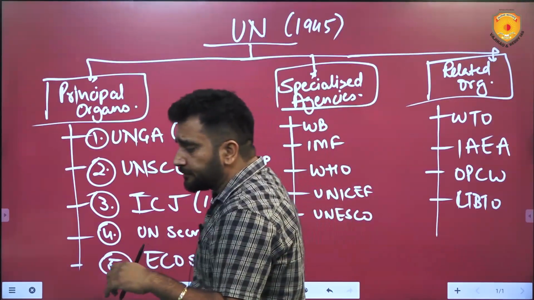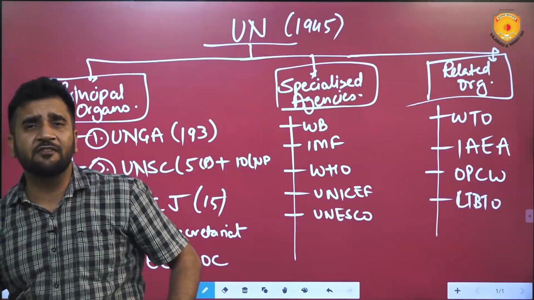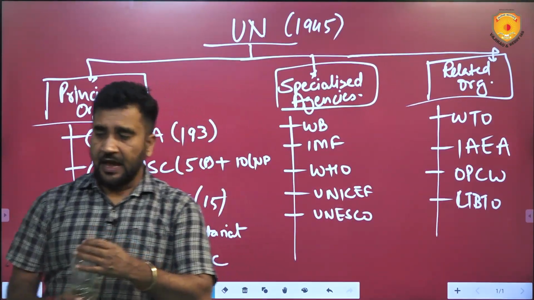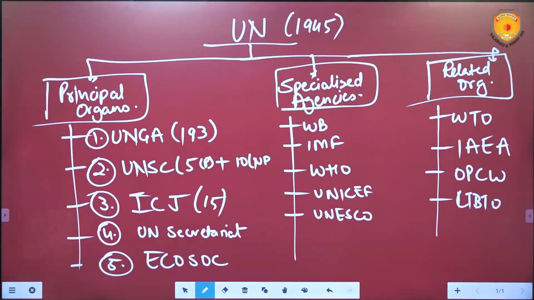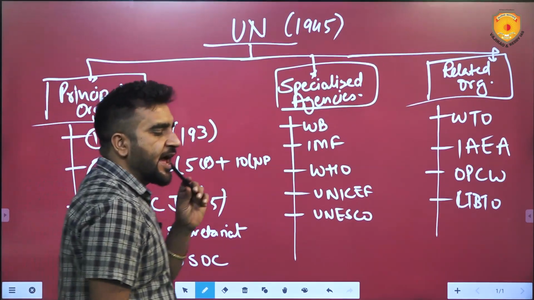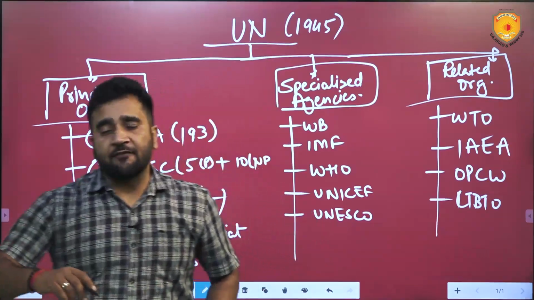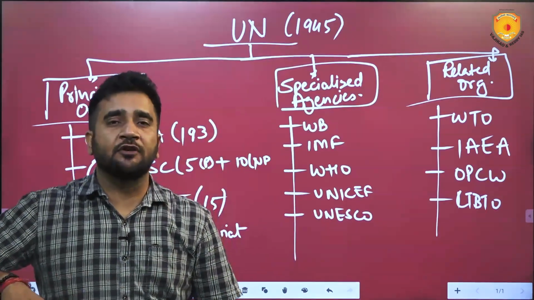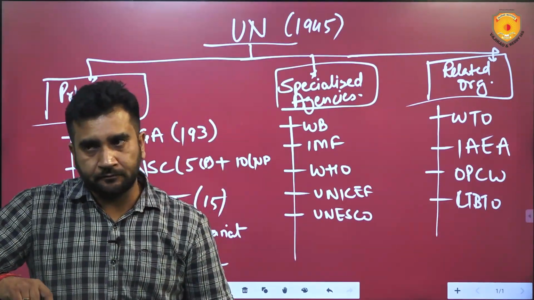So that is why. Now, through an example, we'll understand. Let's suppose a vaccine is developed for dengue, and that vaccine has to be administered in 4 countries of Africa. ECOSOC plans that we have to administer these vaccines to 4 countries in Africa.